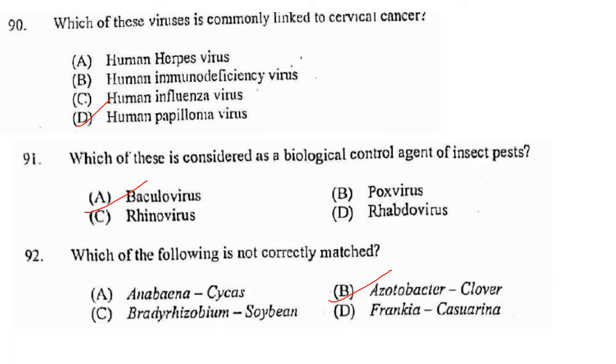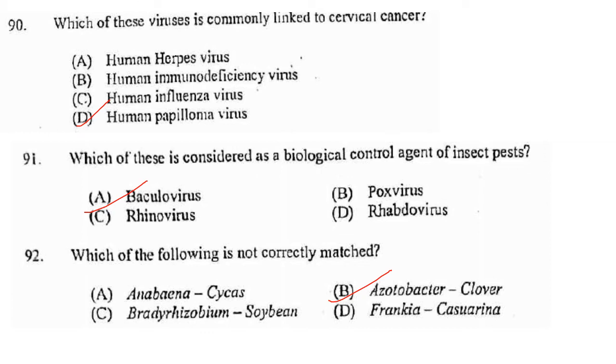Then, which of these viruses is commonly linked to cervical cancer? Cervical cancer is caused by human papilloma virus. So the answer is option D. Now next one. Which of these is considered a biological control agent of insect pests? That is baculovirus.